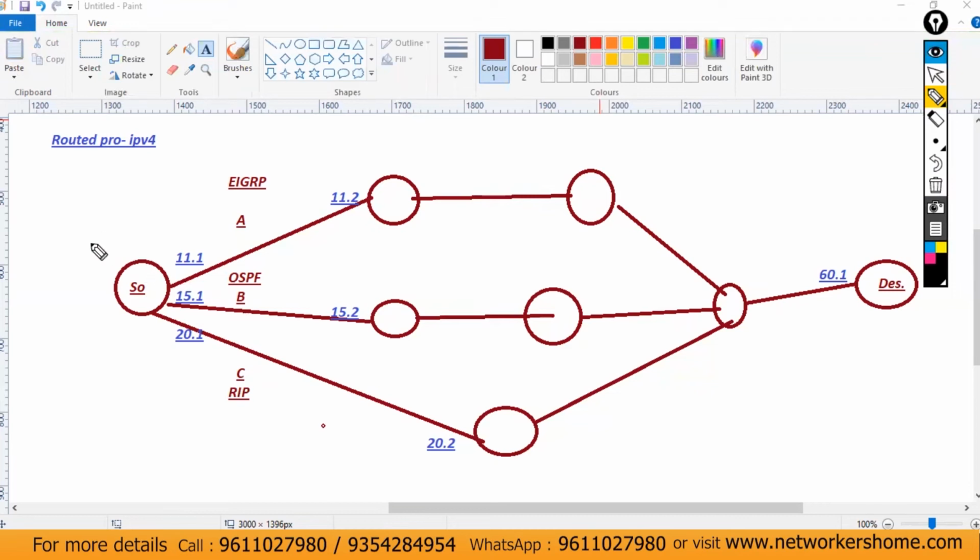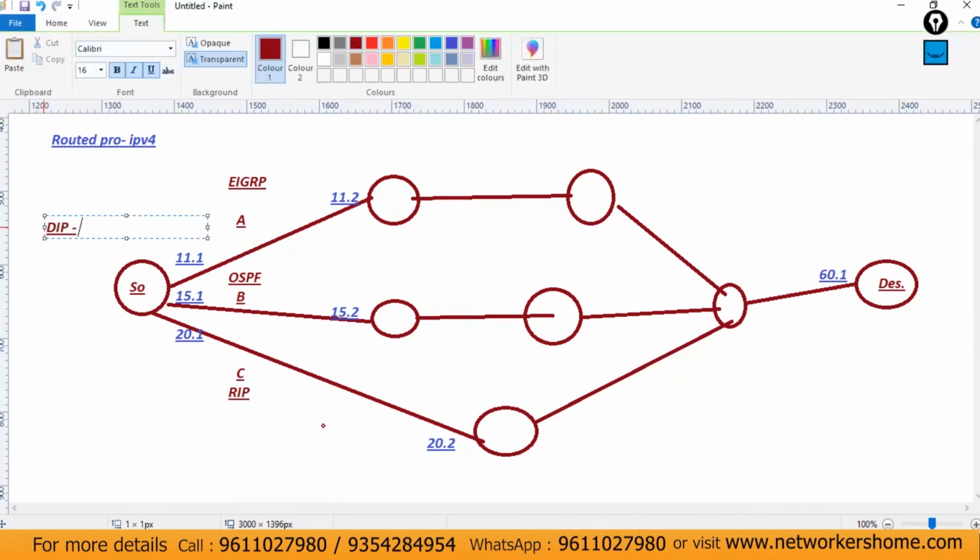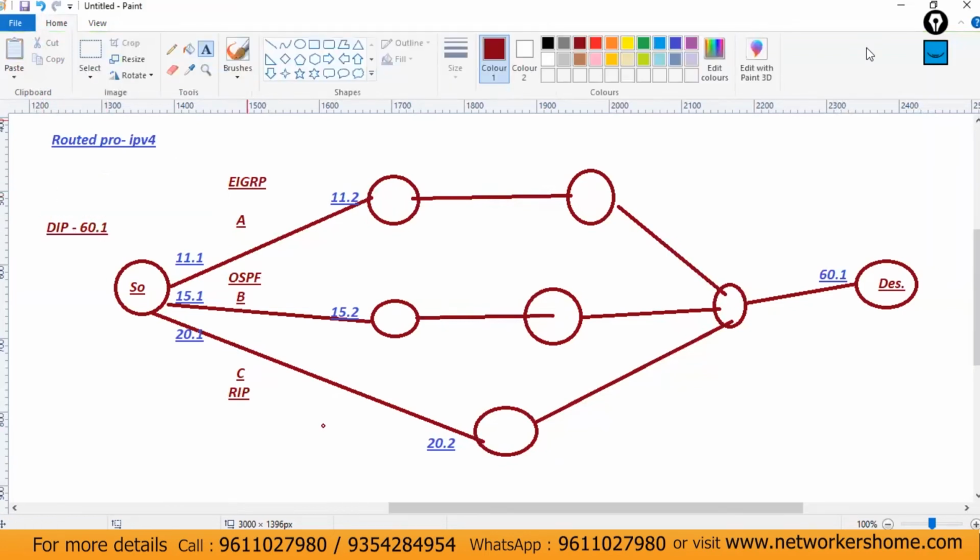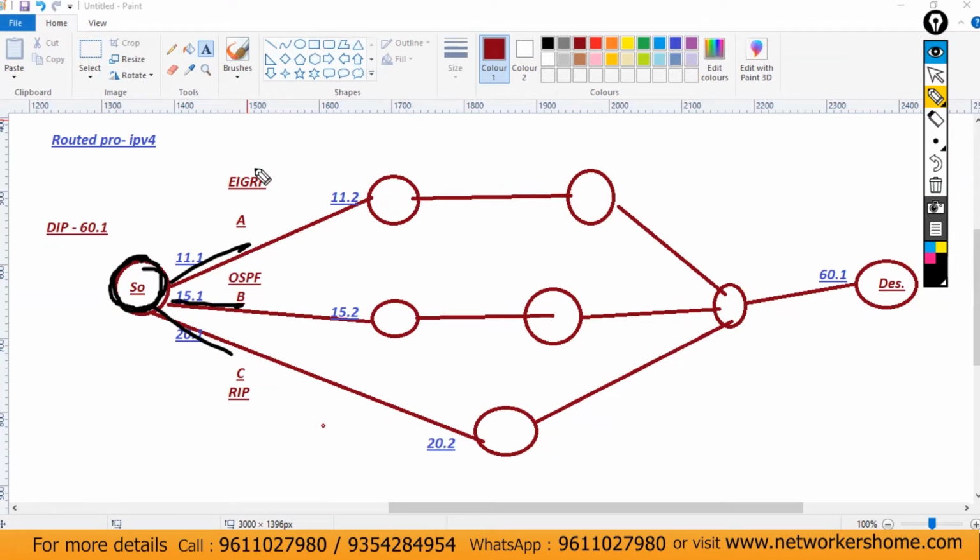So for this router, here we have to mention the destination IP, which is 60.1. Then this router will decide how many paths do we have. We have 3 paths. So now this router will decide which path is the best path out of these 3. This router will compare the properties, their metric values, and their AD values of these protocols. After that, the router will find out which is the best path. Let's consider somehow this router just got to know this EIGRP is the best path here.